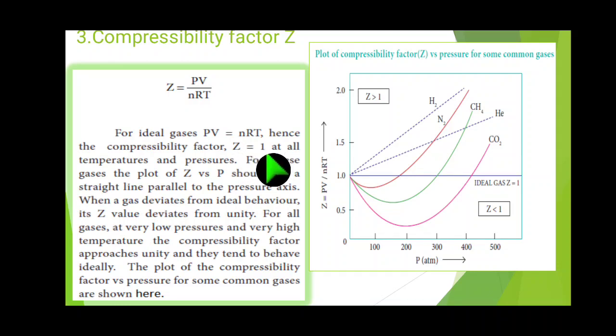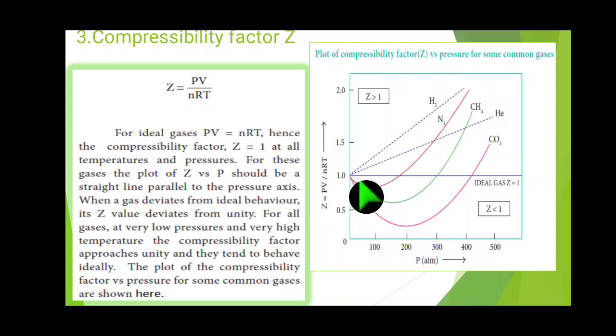When Z equals 1 at all temperatures and pressures, for these gases the plot of Z versus pressure should be a straight line parallel to the pressure axis.